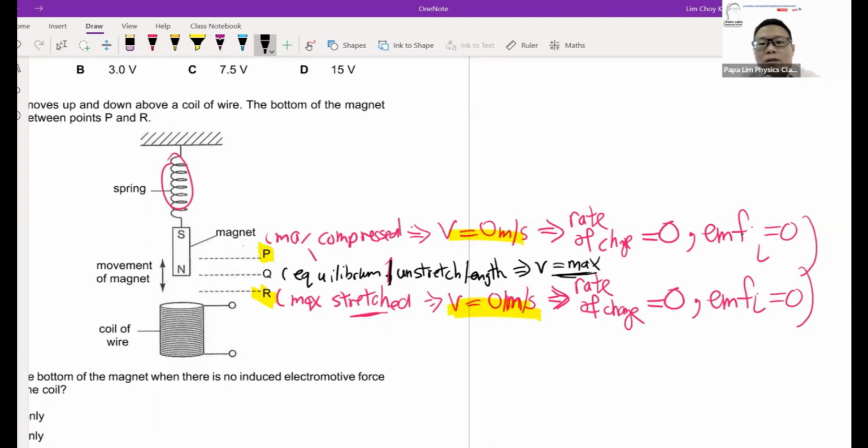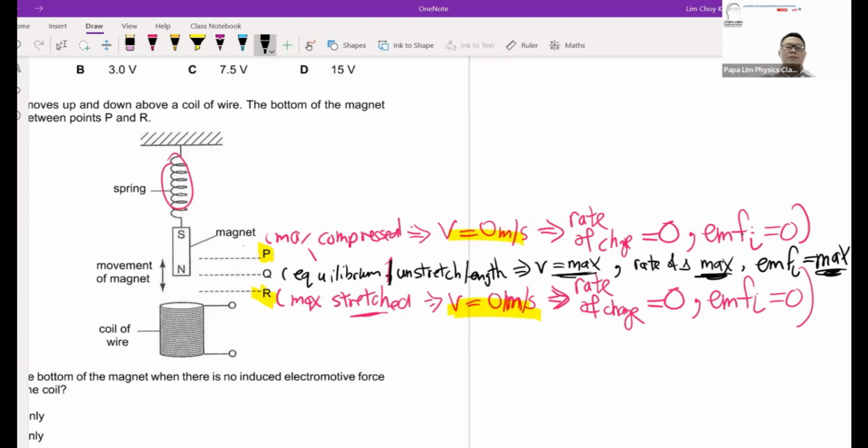And because it's running through at the fastest rate, it implies that the rate of change is max. And when you have rate of change max, you will only have one particular outcome. It will mean that the EMF induced is maximum.